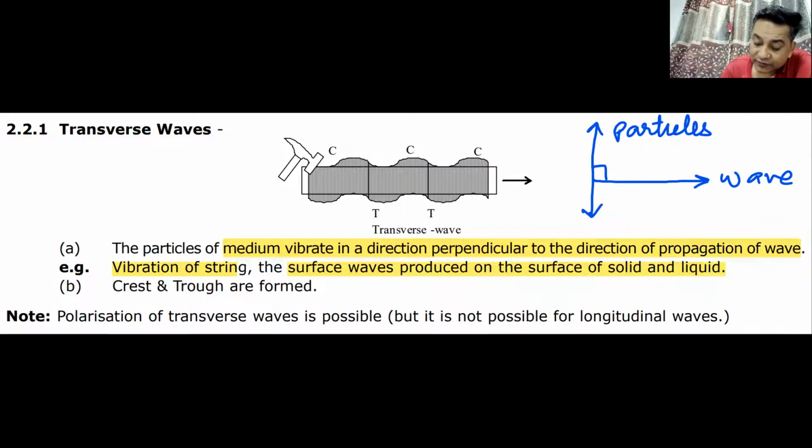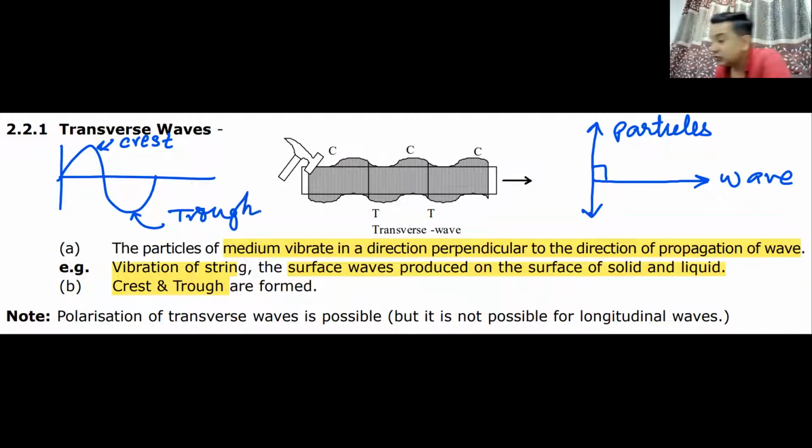In a transverse wave, we have crest and trough. You must remember what is a crest and what is a trough. If this is a wave, it moves like this. The topmost portion on the positive side is known as a crest. The bottommost portion on the negative side is known as a trough. We know this, yes or no? Can I have some raised hands? So these waves travel or propagate by the phenomena of crest and trough. I hope you have noted it down. This is all about transverse wave.